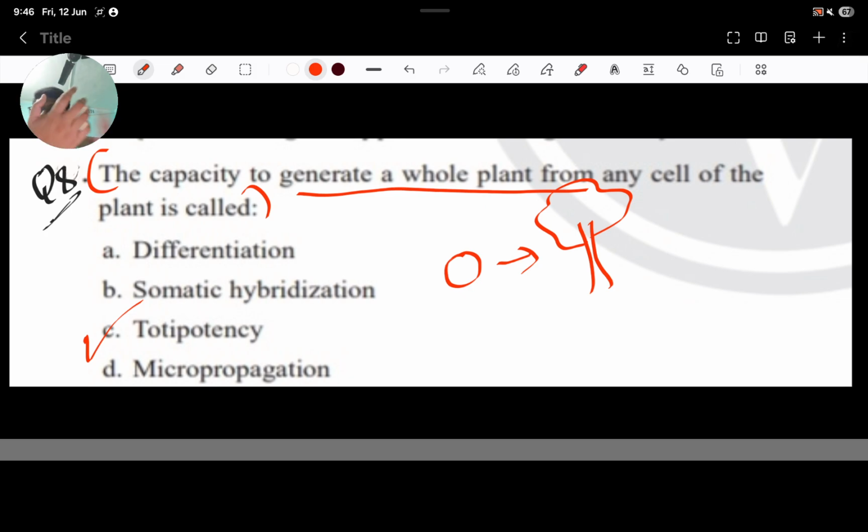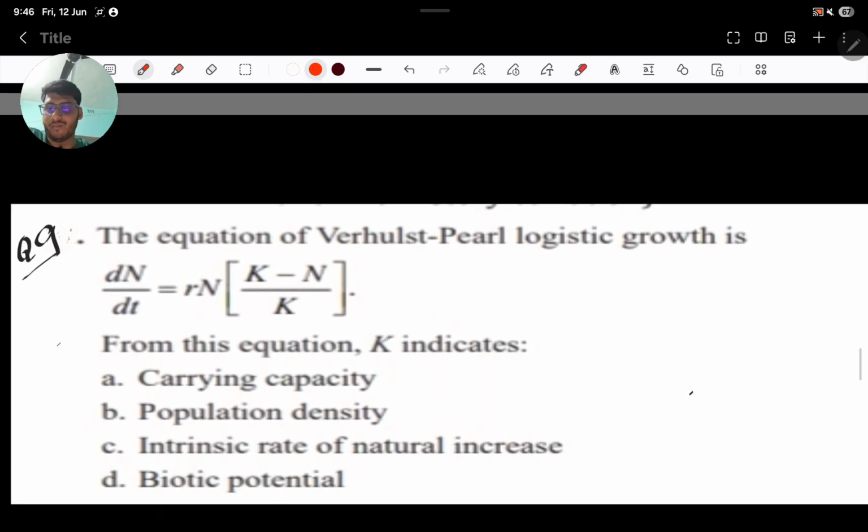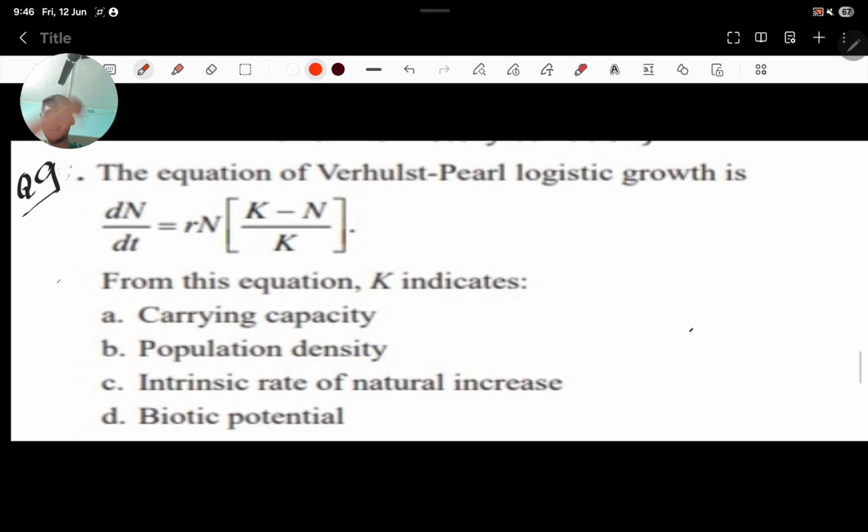Suppose if I cut my hand, can a new me be produced from the cut portion? No, it is not possible. Okay, so what do we have to do? In case of plants, we just take any portion of it, and from that portion the whole plant is produced. That is known as totipotency. Okay. Acha. This is from your ecology portion.